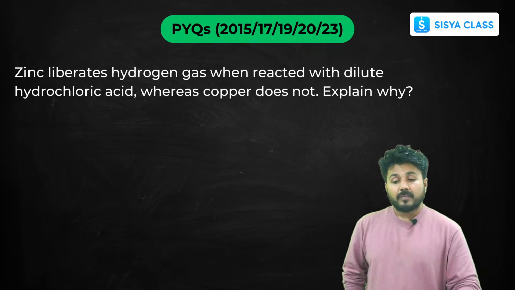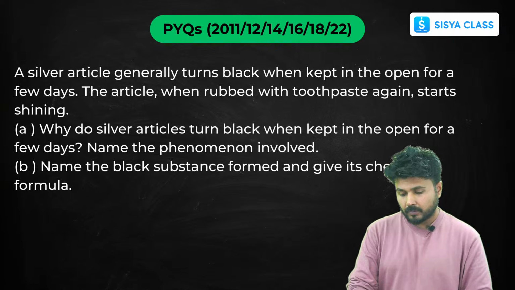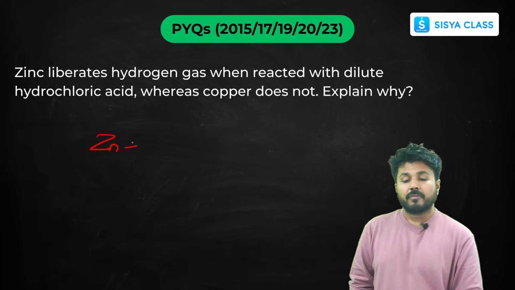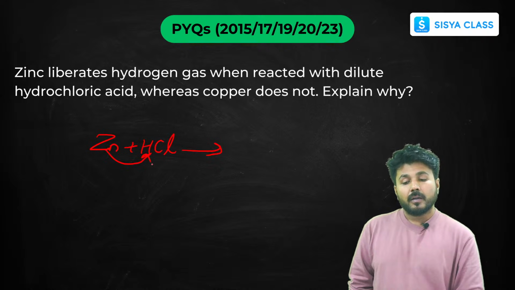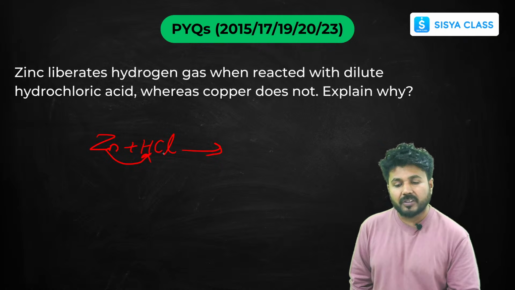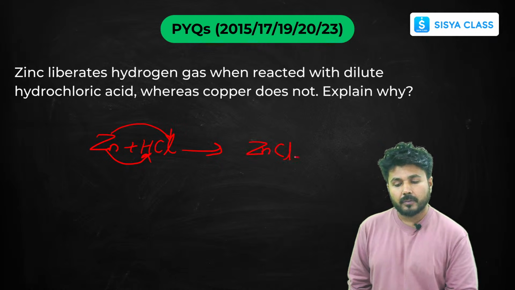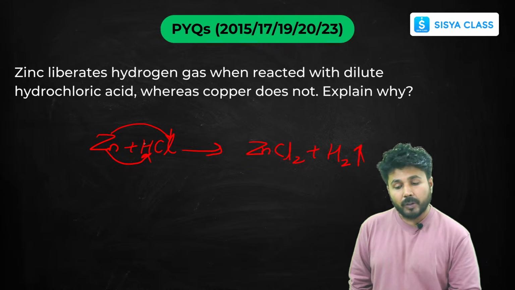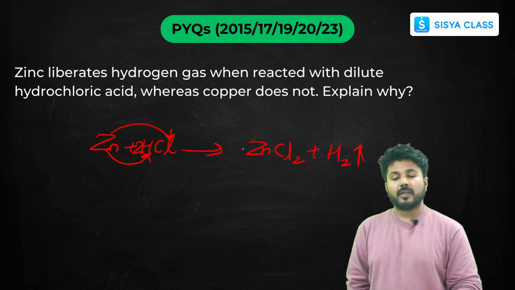Next, zinc liberates hydrogen gas when it reacts with dilute hydrochloric acid. We have just seen this example, Zn plus HCl. Now zinc is above hydrogen in the reactivity series. So it will displace hydrogen and form zinc chloride, and hydrogen gas will be evolved. You can balance this. Put 2 here, it is balanced.